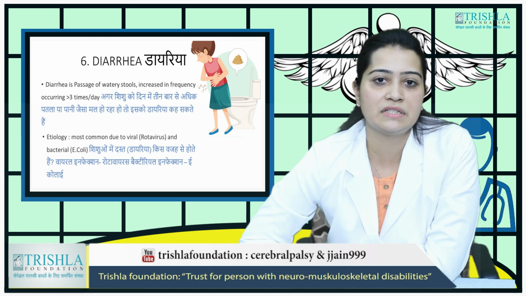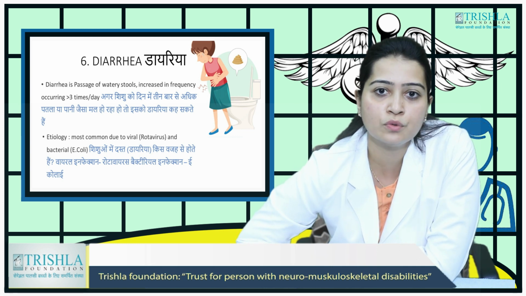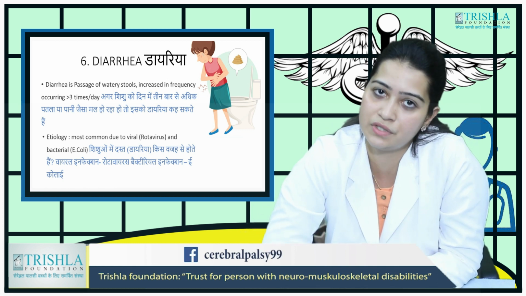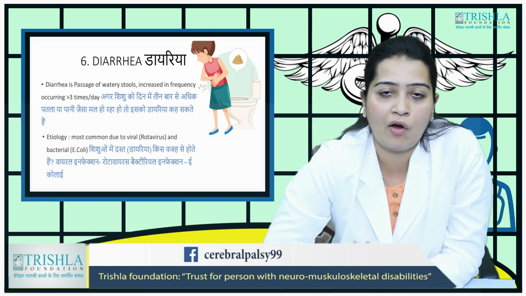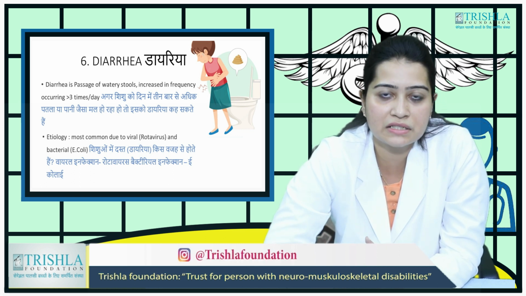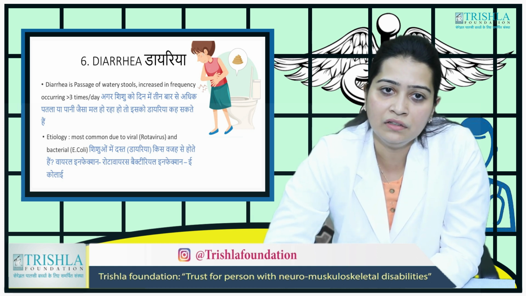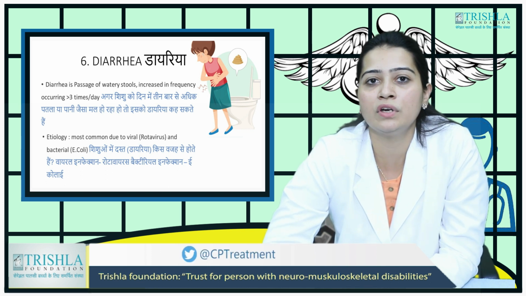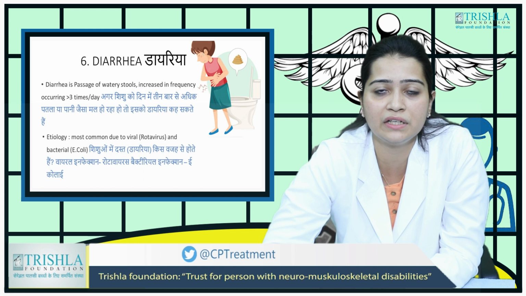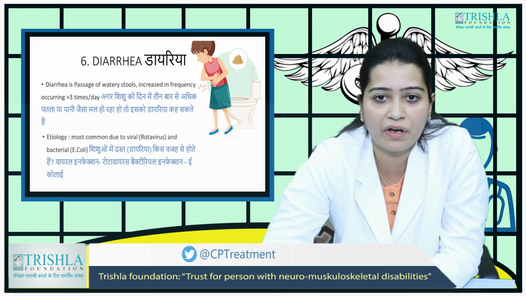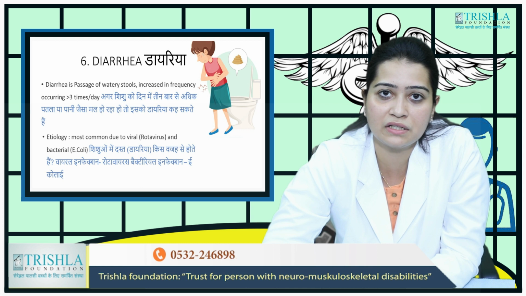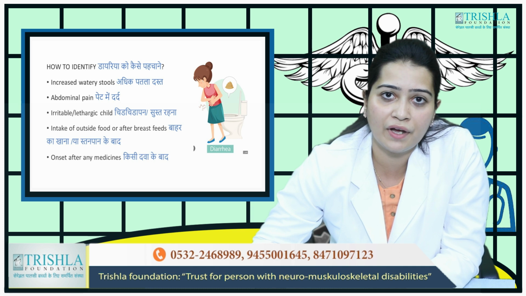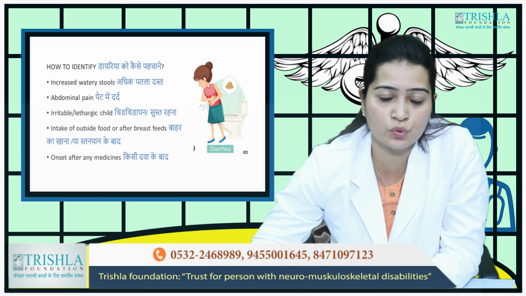So diarrhea, what is diarrhea? Diarrhea is the passage of watery stools which is increased in frequency, which is more than 3 times in a day. Okay, and along with frequency, it is the consistency changing to watery. Then the child is said to have diarrhea. And what are the common organisms? Most commonly it is viral in etiology. Rotavirus causes it, and it could be bacterial even, which is caused by E. coli.